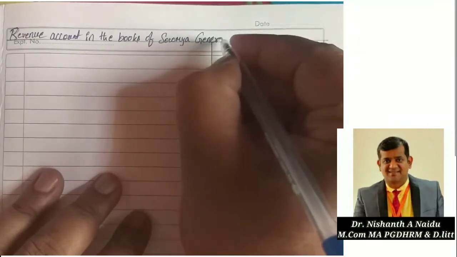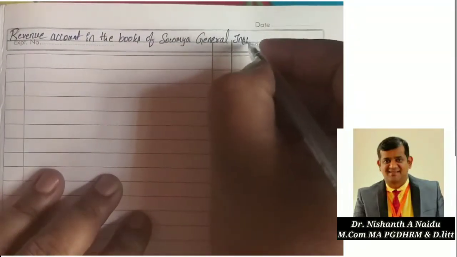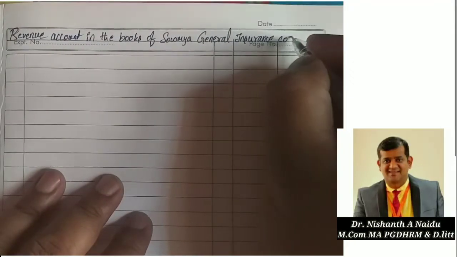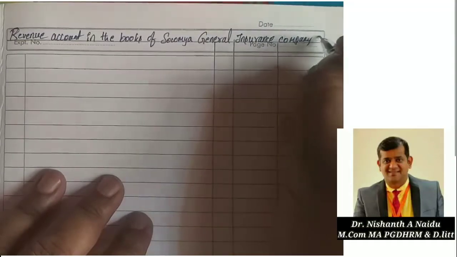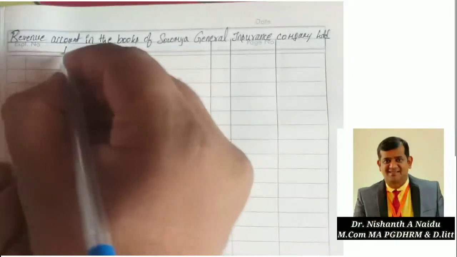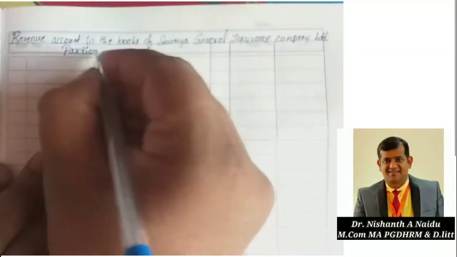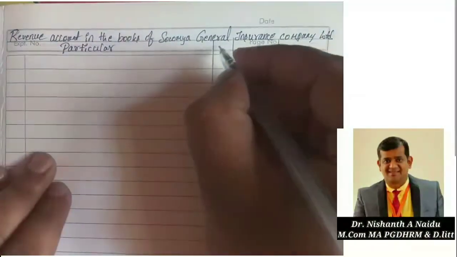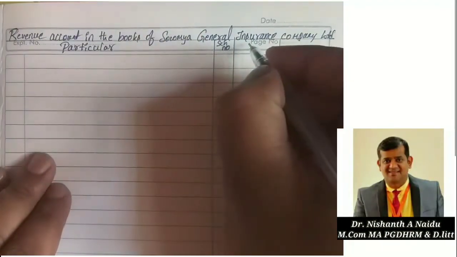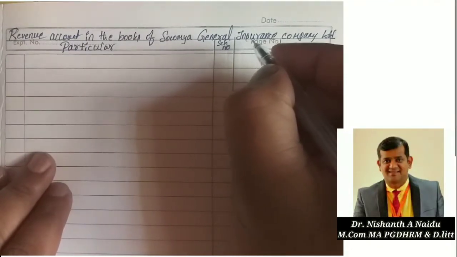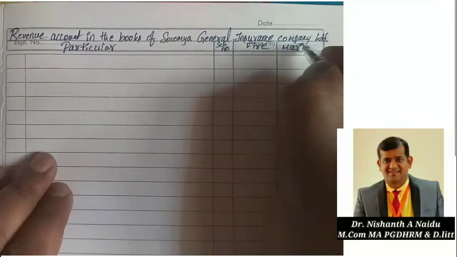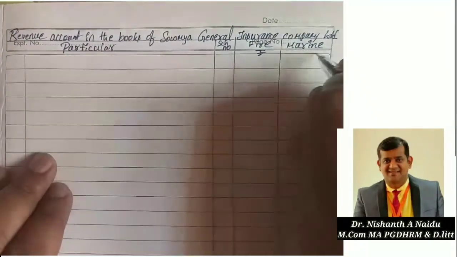So this column is going to be particulars, then the schedule number column, then we have fire and marine. So fire insurance, then marine insurance, here rupees.